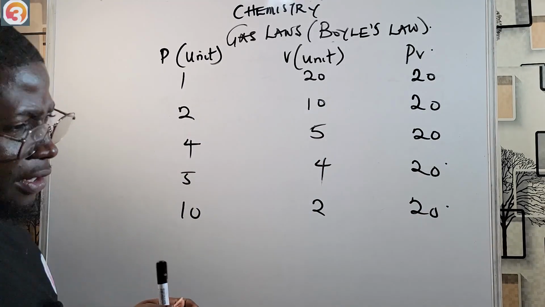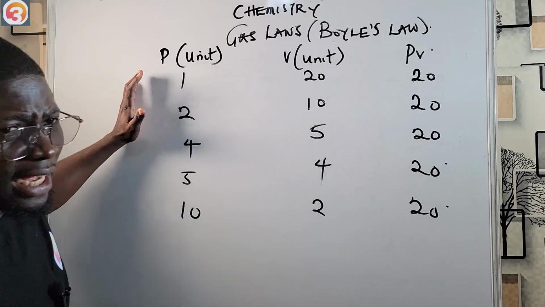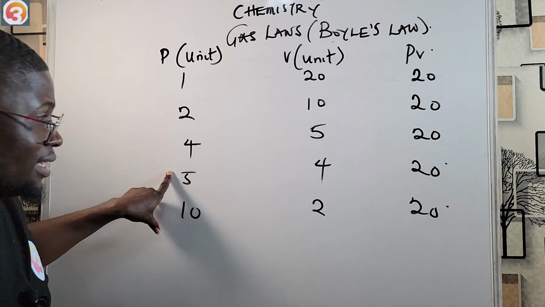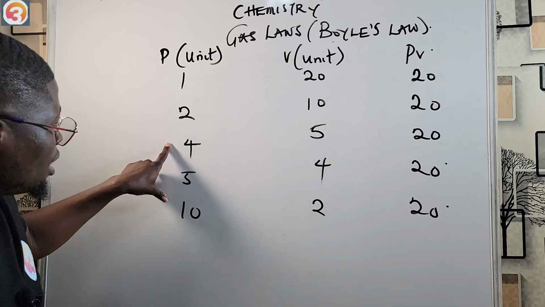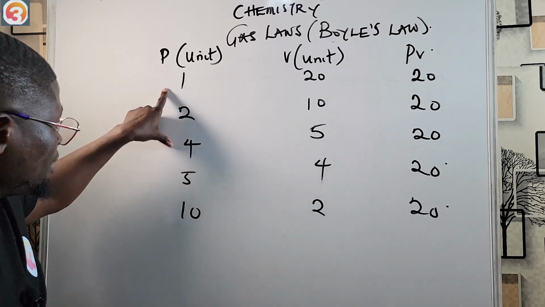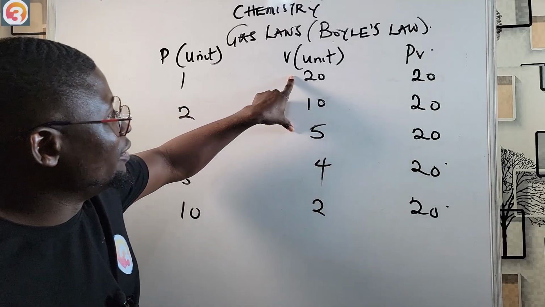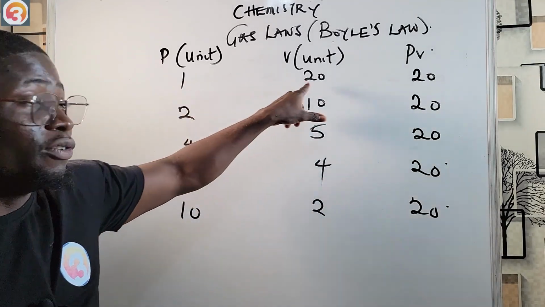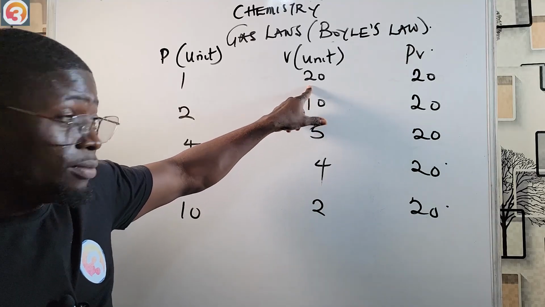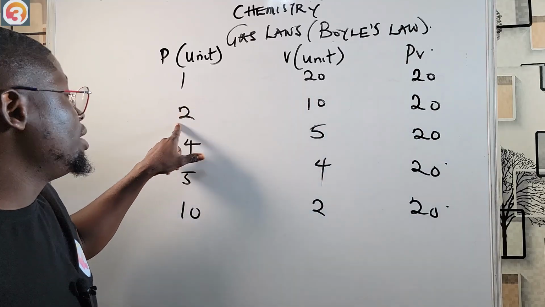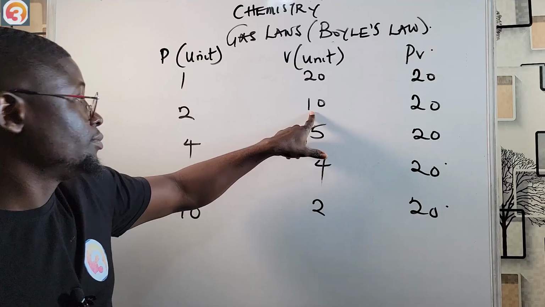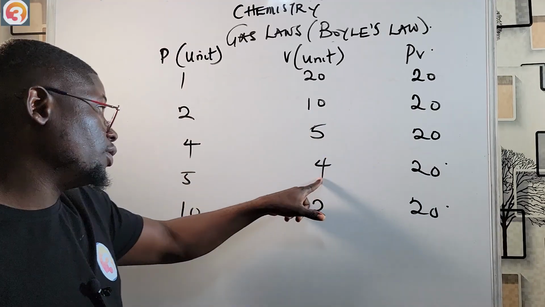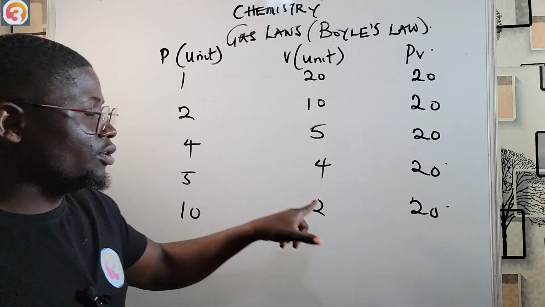Let's watch carefully. When the pressure is increasing, the volume is reducing here. P is 1, volume is 20. Volume is higher than pressure. When P is 2, volume is 10. When P is 4, volume is 5. When P is 5, volume is 4. When P is 10, volume is 2.